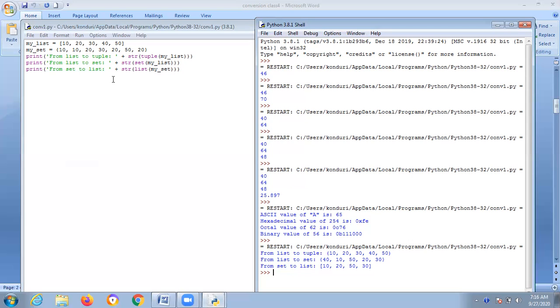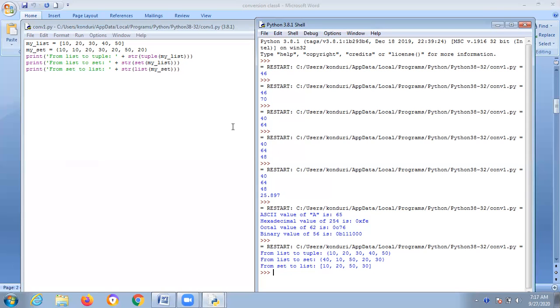That only you will get, because common values, like intersection in relational algebra. So like this, you have to perform all of this. Always follow: a list should be enclosed in square brackets and a set should be within flower brackets. Always remember this point. I hope you are clear.